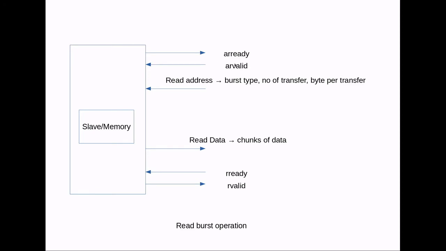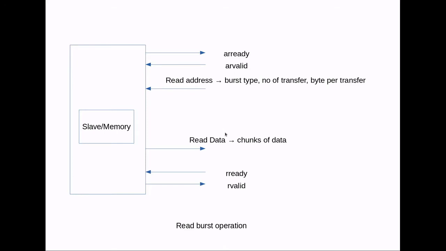there are some handshaking mechanisms. Here in the read burst operation there are two types of handshaking mechanism. One is used for the read address channel, another one is used for the read data channel. In the read address channel the signals are AR ready and AR valid.